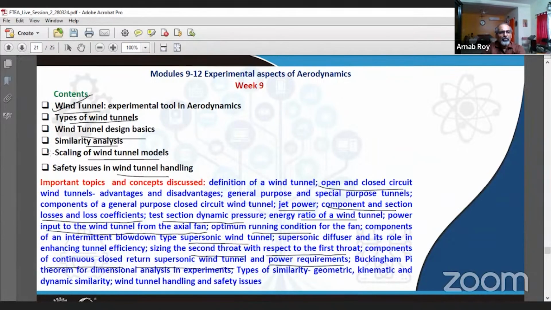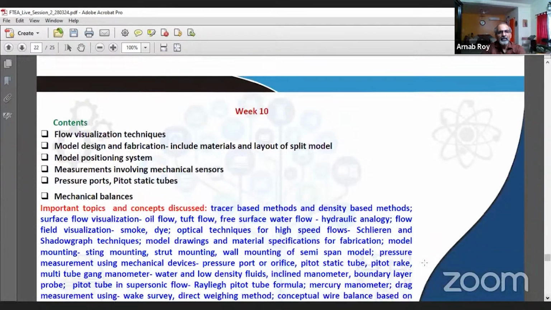And then we moved on to the similarity analysis. We introduced the Buckingham Pi theorem for dimensional analysis in experiments, the types of similarity which may exist, geometric, kinematic, dynamic, and so on. And finally, the safety issues while handling wind tunnels. So this week was entirely dedicated to study of wind tunnels.